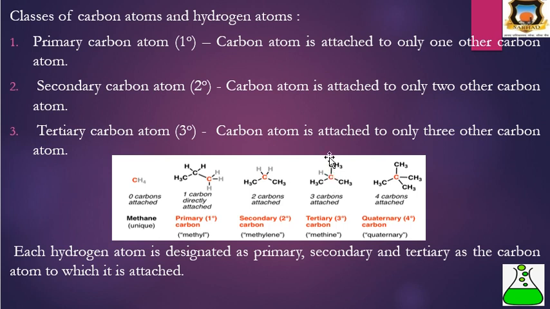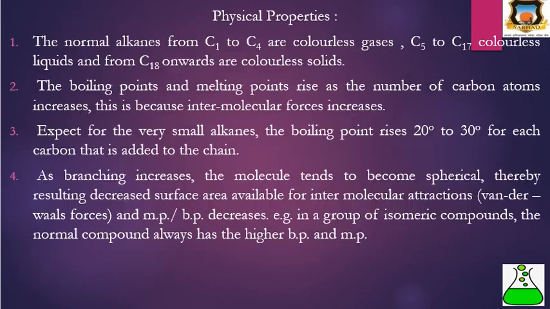Then this carbon atom is a tertiary carbon atom because it is directly attached to three other carbon atoms, and these three carbon atoms are primary carbon atoms because they are attached to only one. Therefore, the red one is the tertiary carbon. Then here it is attached to four others, therefore it is a quaternary carbon. Then each hydrogen atom is designated as primary, secondary or tertiary according to the carbon atom to which it is attached.